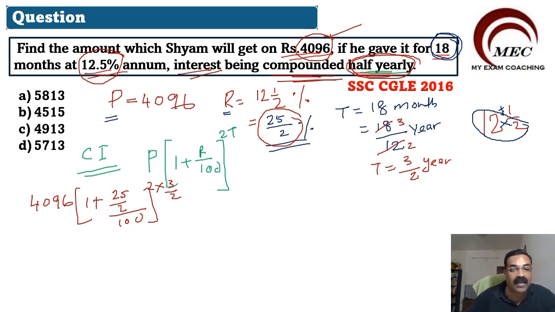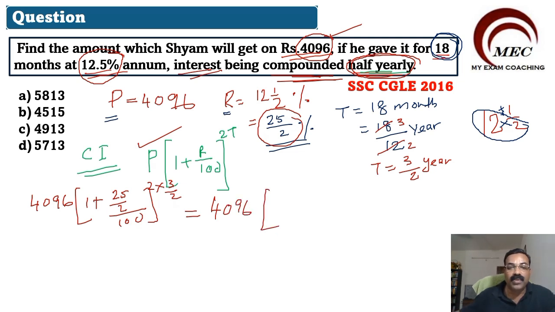Understand this step very, very clearly. We are putting the values in this formula. P into 1 plus R by 100 power 2T. P is 4096. R is 25 by 2 divided by 100 power 2 into 3 by 2. So now let us solve this value.